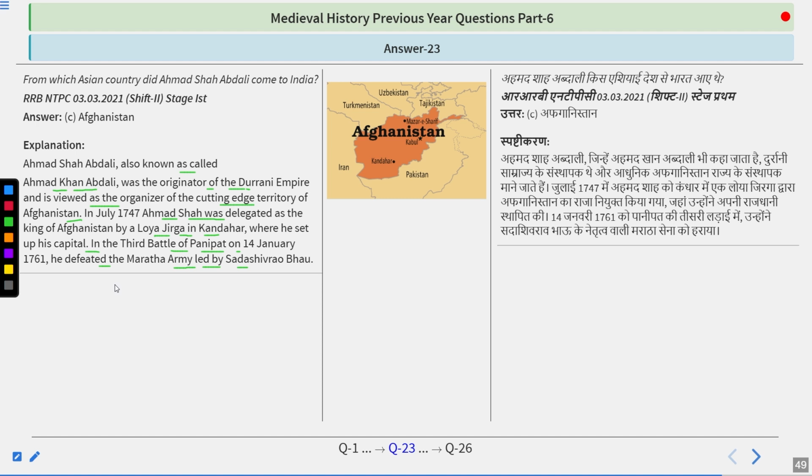So this was the time when the Marathas got a setback in 1761 in the Third Battle of Panipat. And after this setback, they regained some of their territories later on. But confederations also started in the Marathas, which later became the reason for the decline of the Marathas by 1805, after the Second Anglo-Maratha War. So remember the name. The answer is Afghanistan.